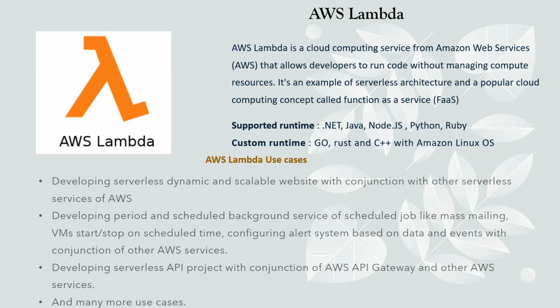In other clouds, like Microsoft Azure, there is Azure Functions also, a similar nature of service that is also serverless. AWS Lambda provides you the flexibility to write code in the following languages: .NET Core, if you are a .NET developer, Java, Node.js, Python, and Ruby. There are also custom runtimes like Golang, Rust and C++ with the Amazon Linux operating system. So these are custom runtimes, and these are the standard language support: .NET, Java, Node.js, Python, and Ruby.